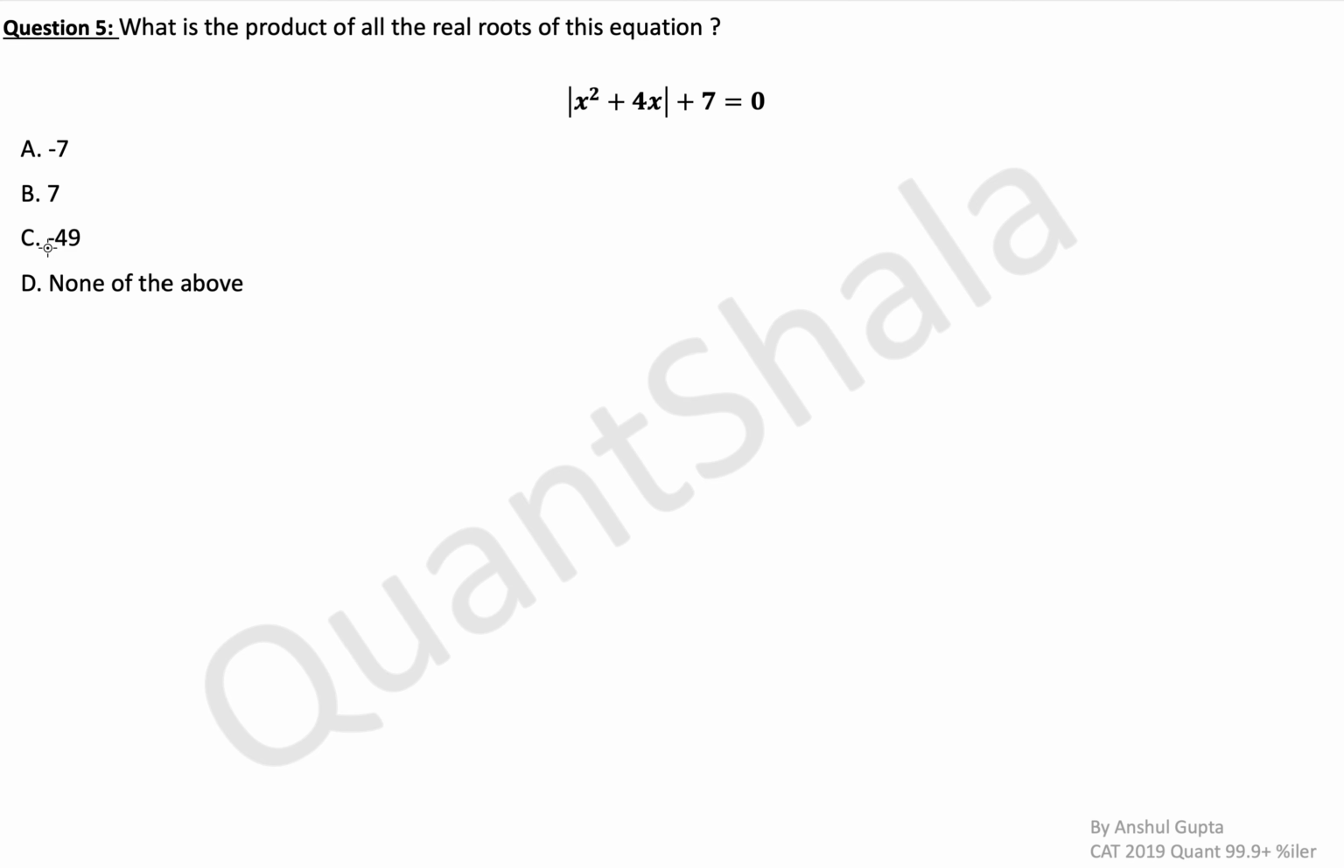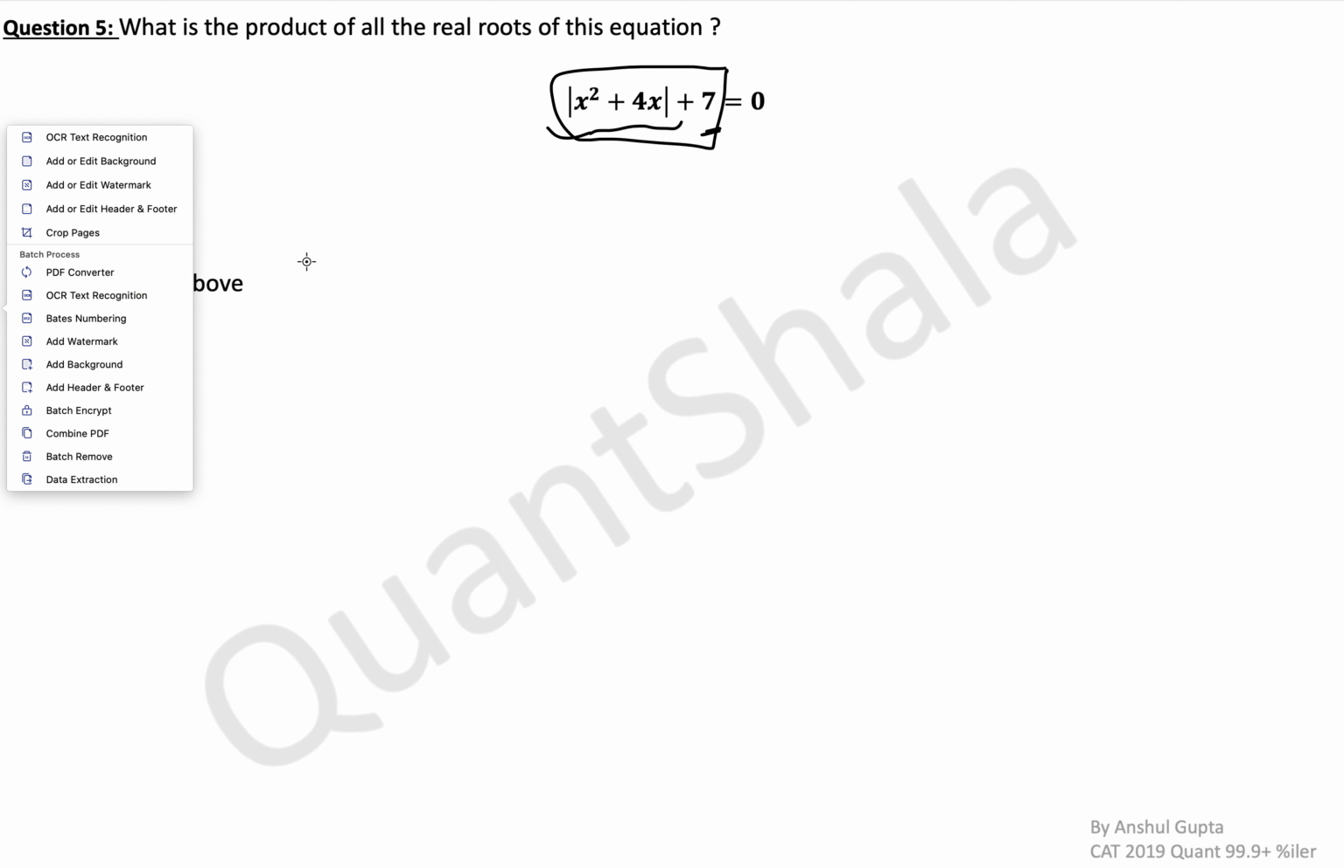Okay, but sometimes there are shortcuts to questions which you can solve even without solving it in detail, and you can answer this question within 5 seconds. Okay, so this is asking for the product of real roots of this equation. If you consider this value is always positive because modulus always gives a positive answer, and then we are adding 7 to it. Okay, so answer will never be equal to 0. This left hand side will always be a positive quantity, can never be 0. That means there are no real roots for this equation, and the answer will be none of the above.